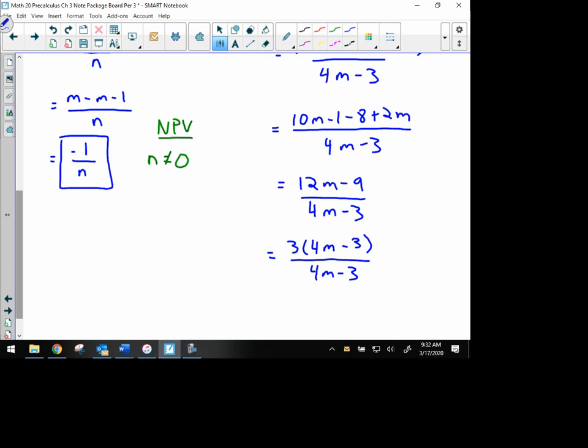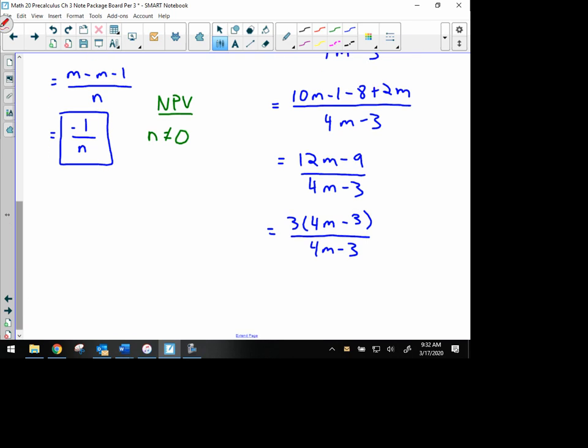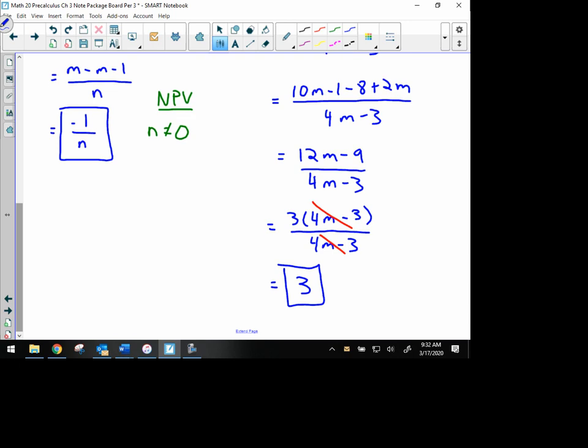So here we can see that the 4n minus 3 factor, that entire factor, can be canceled, leaving us with just 3 over 1, or 3, as a simplified expression. So we simplified our expression as much as possible, looking to reduce the fraction in the end. Once we have that value, again, we're looking at non-permissible values.